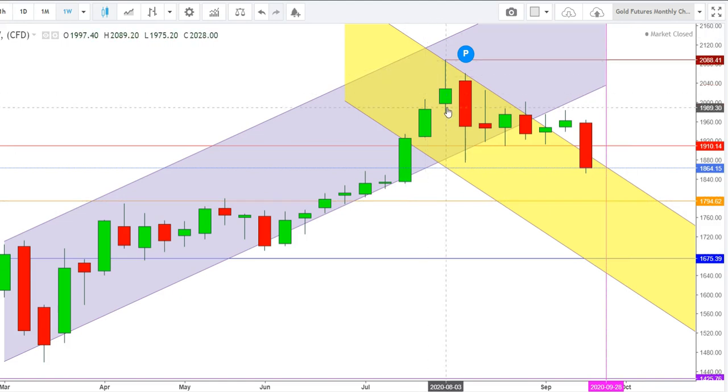Here in the weekly time frame, you can see the formation of an exhaustive candle during the first week of August 2020, which was followed by a bearish candle which confirms the continuity of a downward move in gold futures.